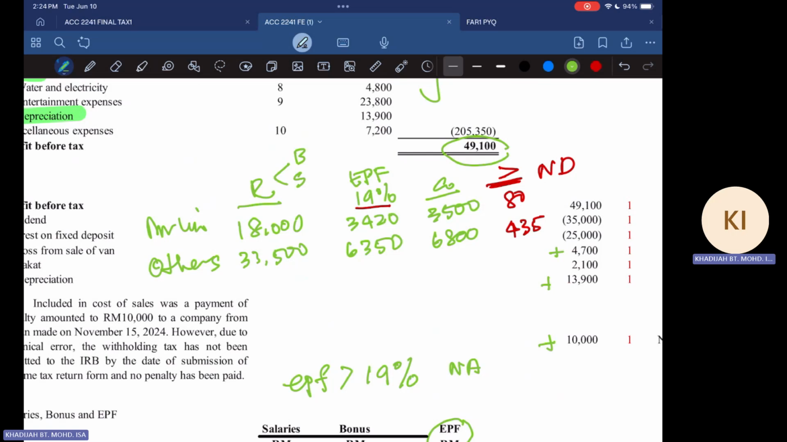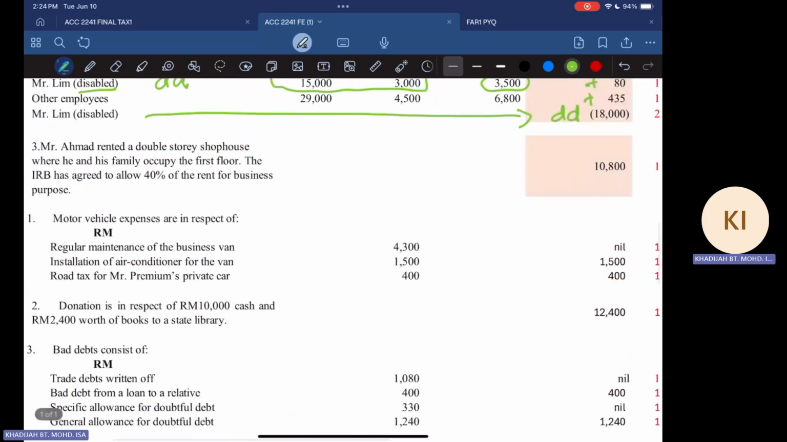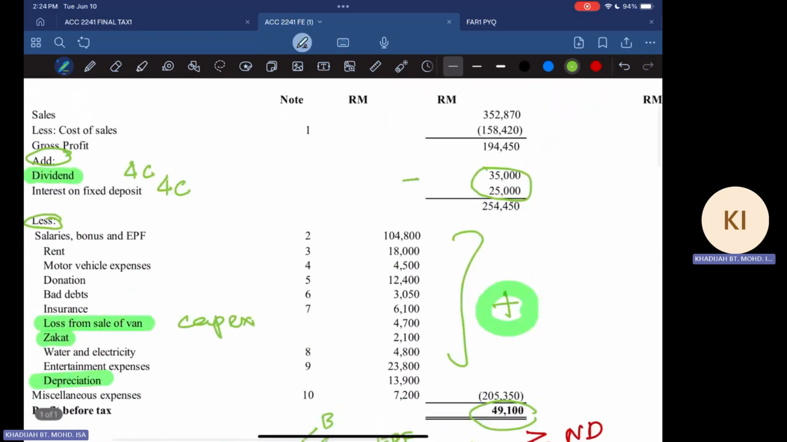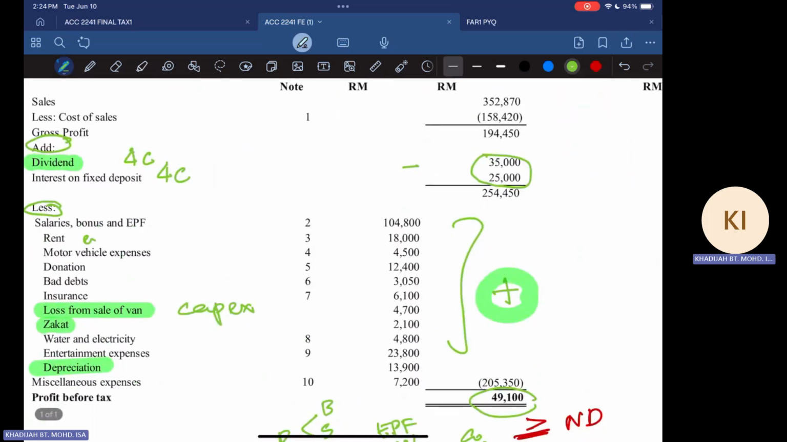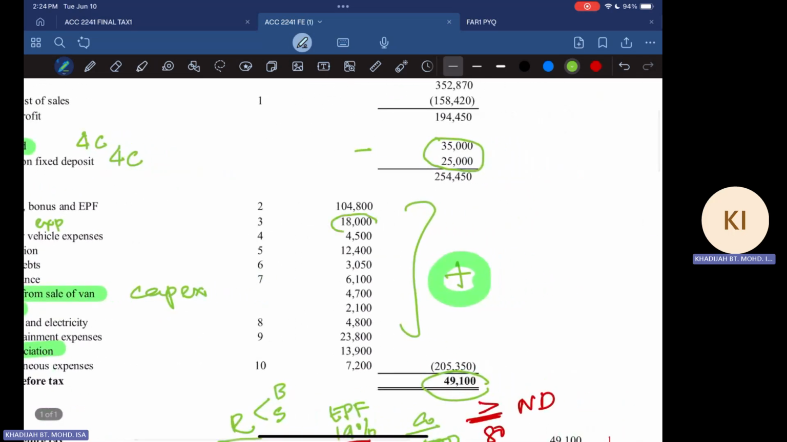Okay, next we have Mr. Ahmad who rented a double-story shop house where he and his family occupy the first floor. Look at note number 3. Note number 3 is an expense, a rental expense. Sometimes you have to make sure, because it could be rental income or rental expense. In this case, it's a rental expense paid by the enterprise, a rental expense of 18,000.